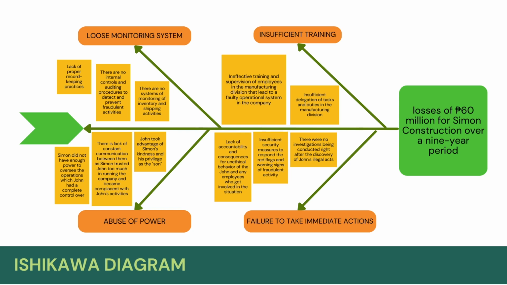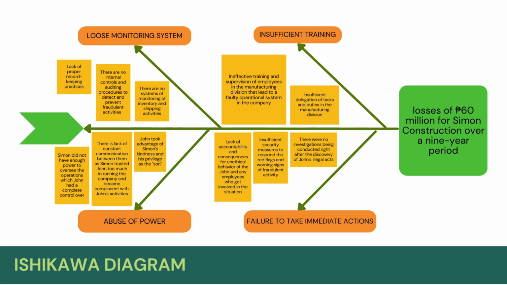Next is the abuse of power. Simon did not have enough power to oversee the operation, which John had complete control over. There is also a lack of constant communication between the two, as Simon trusted John too much in running the company and became complacent with John's activities. Meanwhile, John took advantage of Simon's kindness and his privilege as the son.